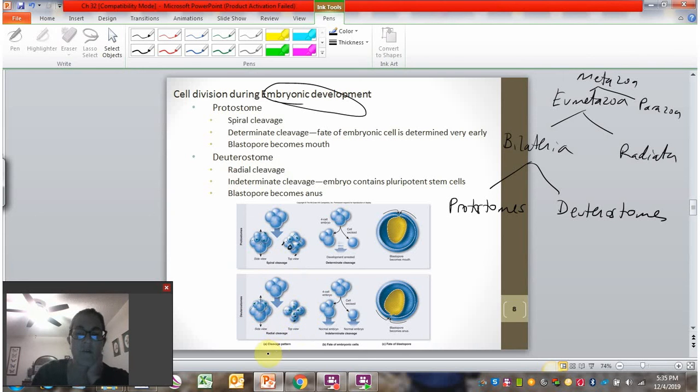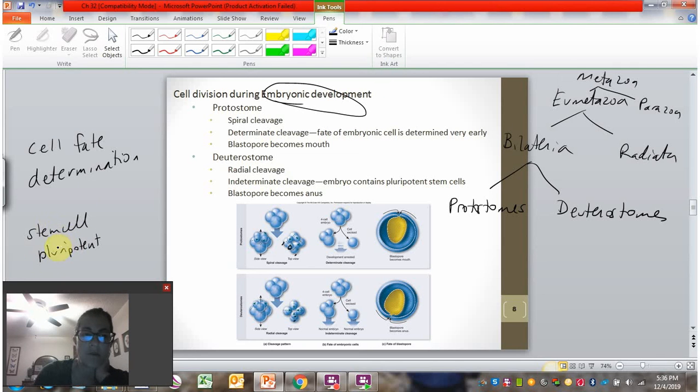And so the outcome of this, and this is actually the more interesting point, somehow relates to determination. So let me explain a little bit before I get into the difference. Cell fate determination is when a cell moves from being a stem cell that has the ability to become anything. Pluripotent means multiple potentials. It has the potential to become anything. So stem cells in the early embryo are pluripotent. They can become any type of cell in the body.